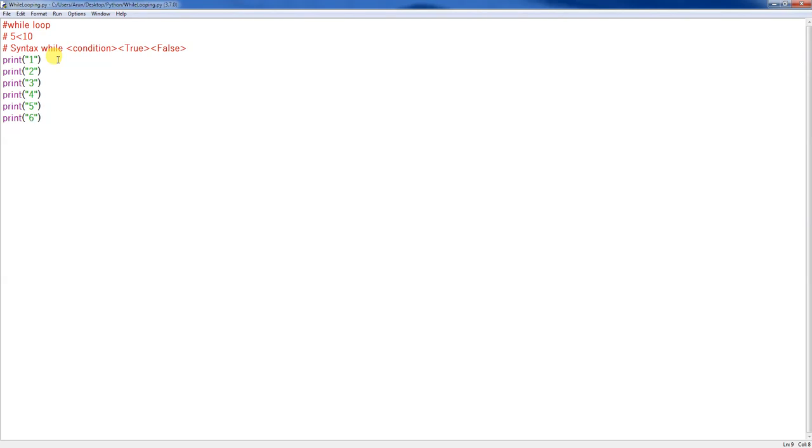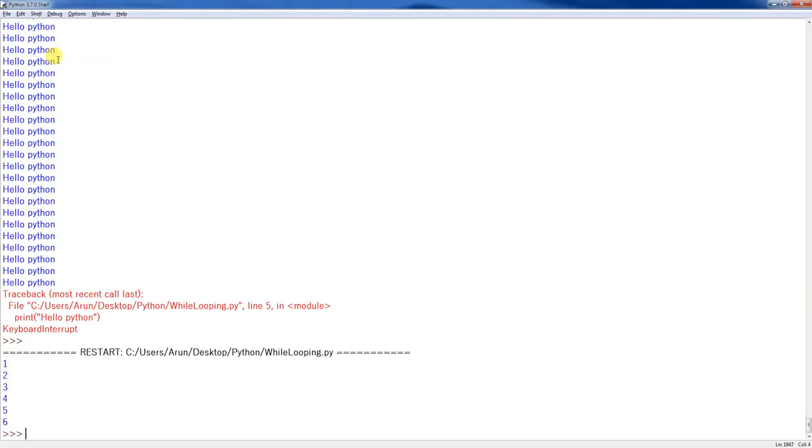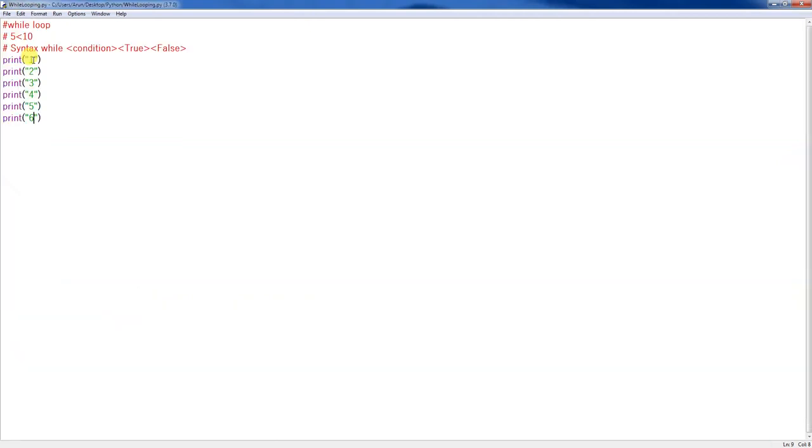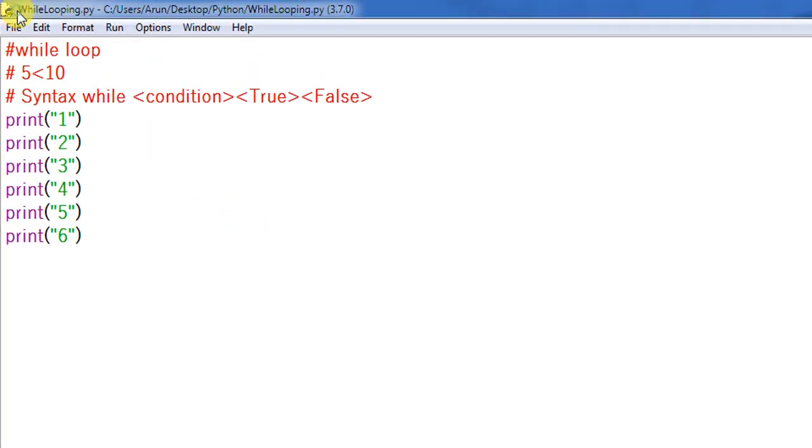I don't want to write up to 10, so let's keep it to 6. Run this: 1, 2, 3, 4, 5, 6. But if you look at the code, it looks clumsy because it doesn't look like a proper program. So we need to write it in a different way to make it simple.